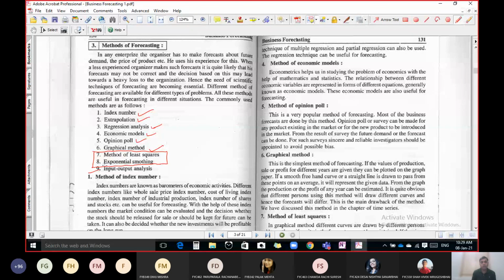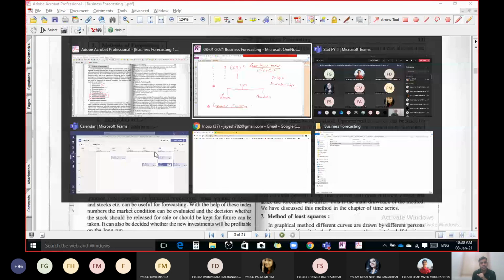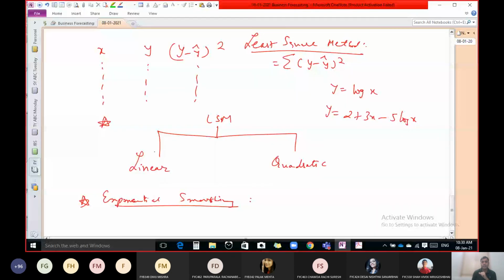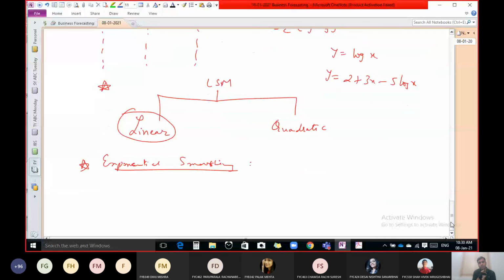So let us discuss the method of least square, which we already discussed up to a certain level in regression. Let us stop here because of the time.